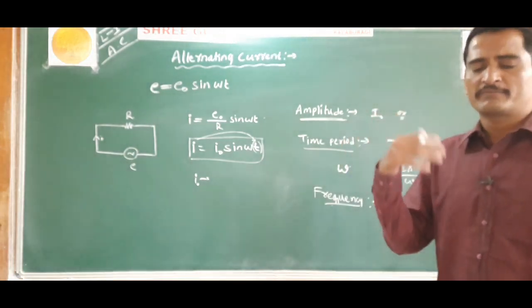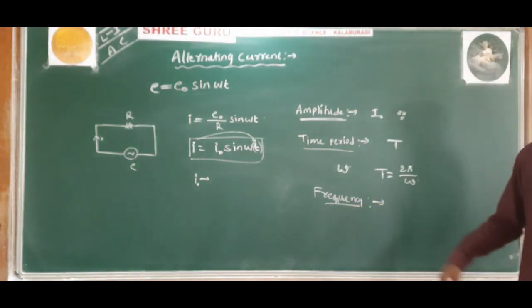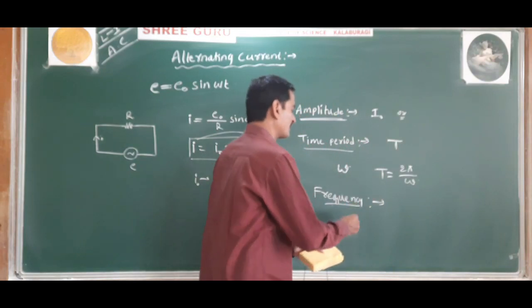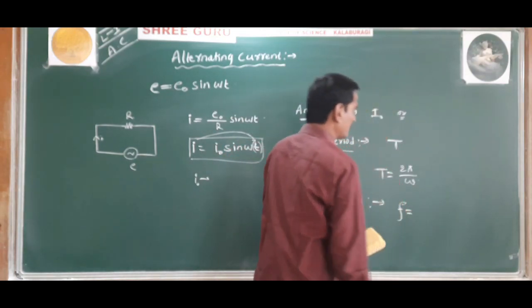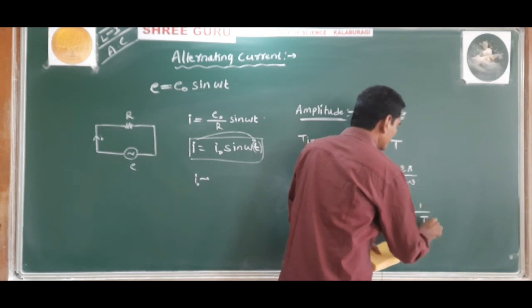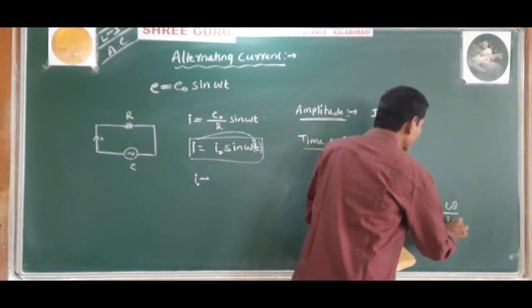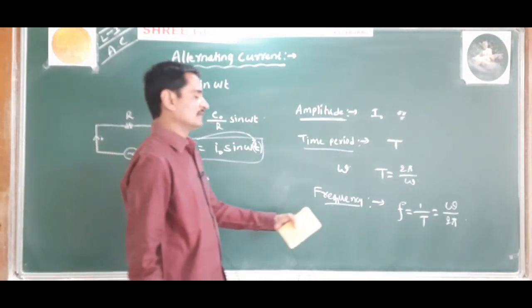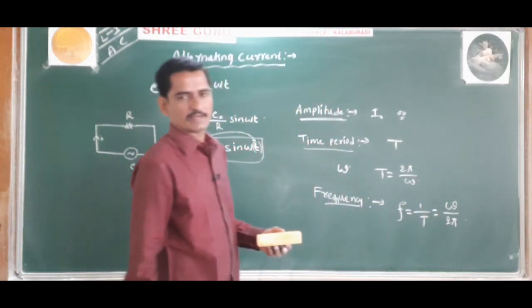The frequency of the coil will be the same as the frequency of the alternating current, and it is given by f is equal to 1 by T, that is equal to omega divided by 2 pi. Understood?